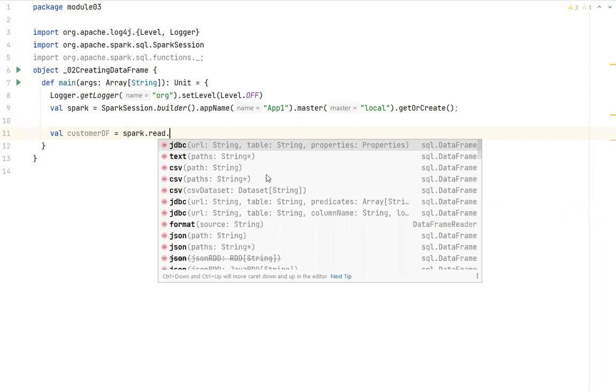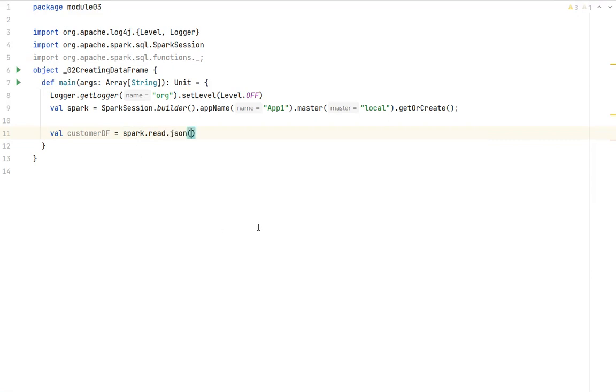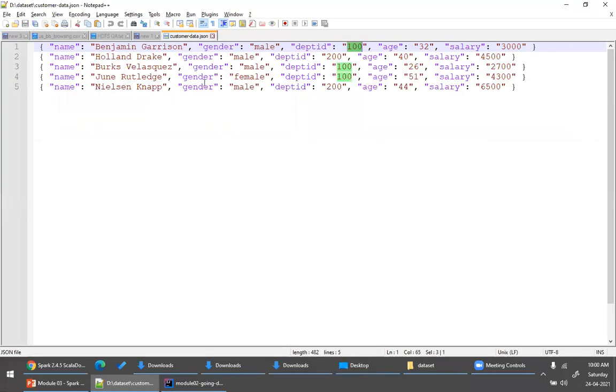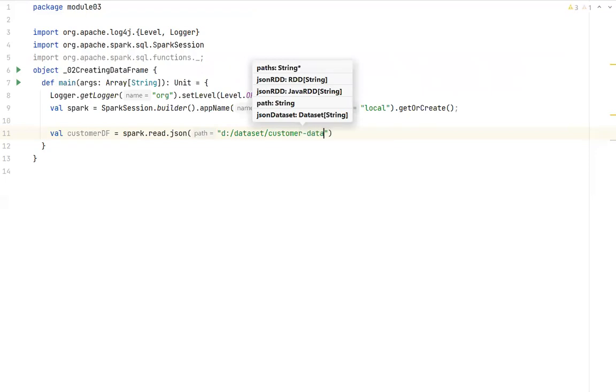Look at this. If you want to create a data frame from a text file, you can invoke this method. If you want to create a data frame from a CSV file, you can invoke this method. If you want to create a data frame from a JSON file, you can invoke this method. As of now, I want to create a data frame from a JSON file, right? So spark.read.json. So here I can specify the path of the JSON, d colon dataset slash, and the file name was customer-data.json.